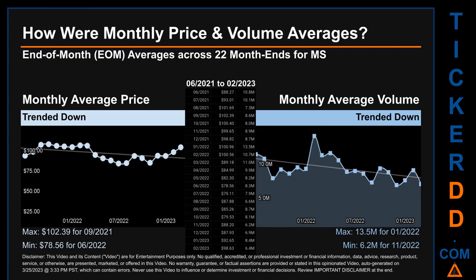How were price and volume averages for MS? Across 449 trading days, there were a total of 22 month ends, of which monthly averages for daily price and volume were calculated. Overall, monthly price average trended down while monthly volume average trended down. The maximum end-of-month average price was $102.39 for 09/2021 while the minimum was $78.56 for 06/2022. Looking at volume, 01/2022 and 11/2020 respectively saw the highest and lowest monthly average volume at 13.5 million and 6.2 million.